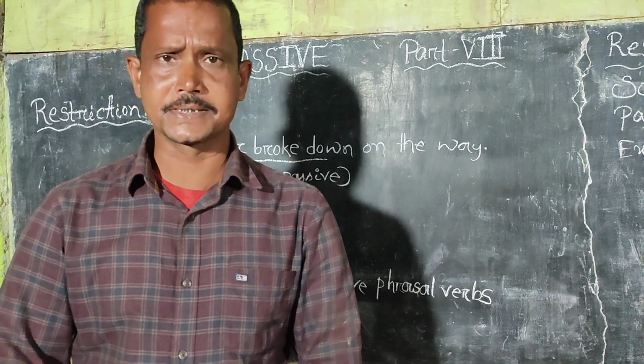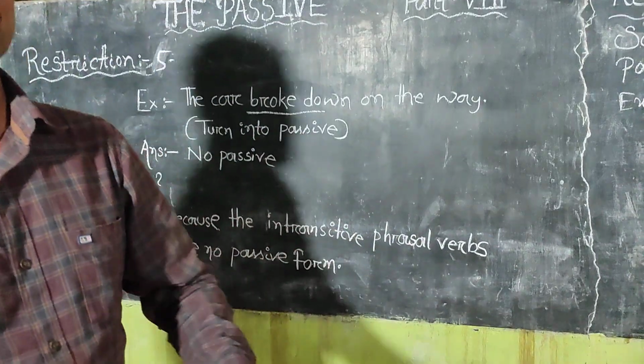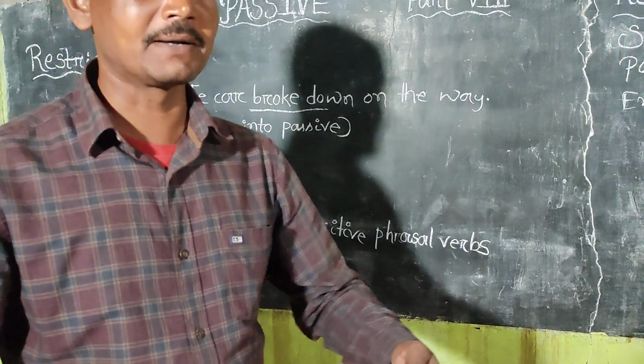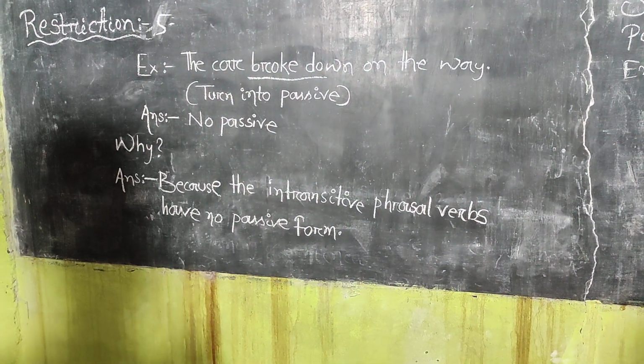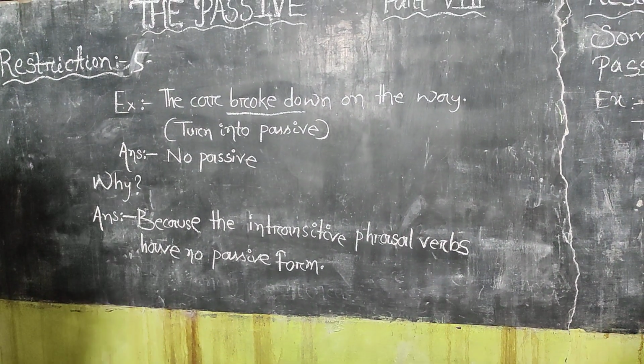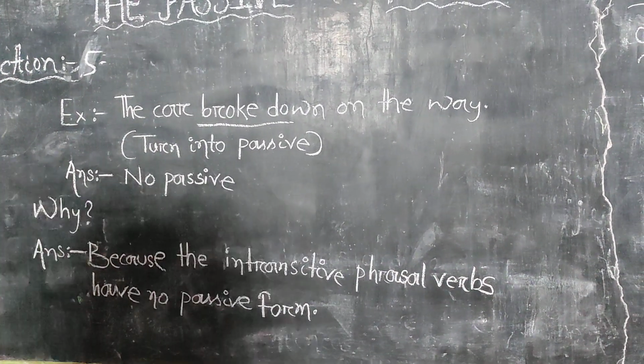And as this sentence takes an intransitive phrasal verb, it can't be turned into passive. The car broke down, that is, stopped functioning on the way, turned to passive. Answer, no passive, because intransitive phrasal verbs have no passive form.